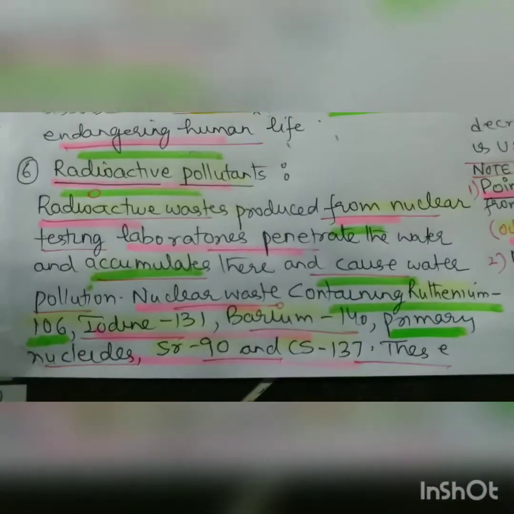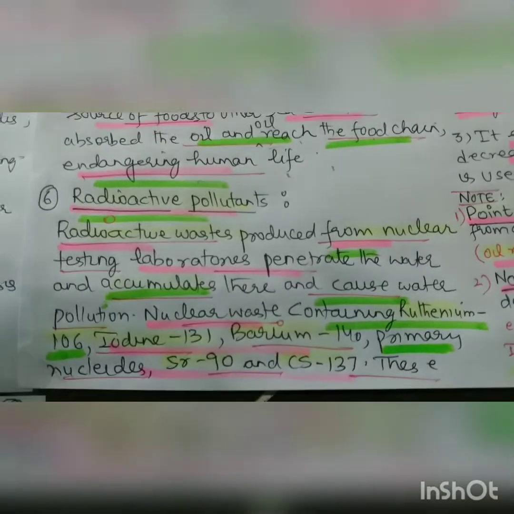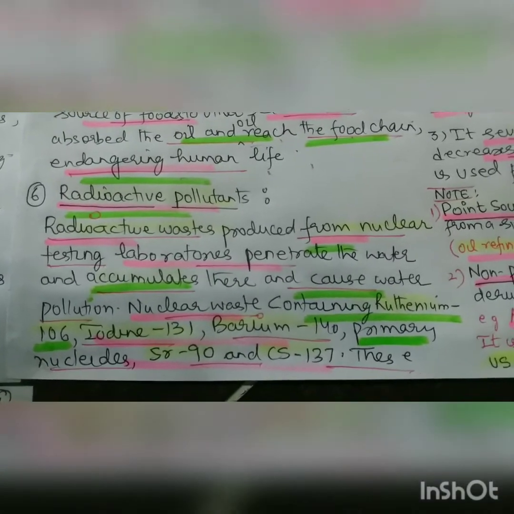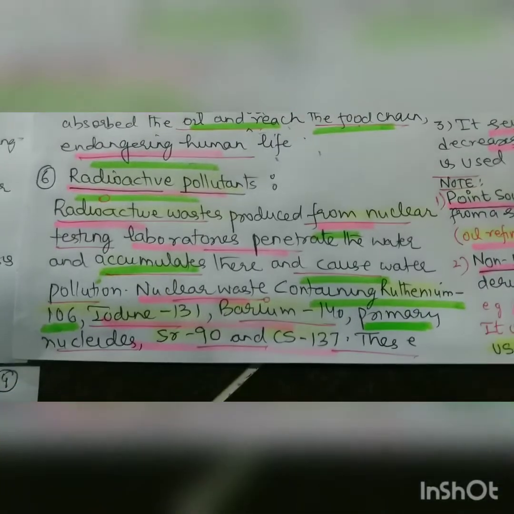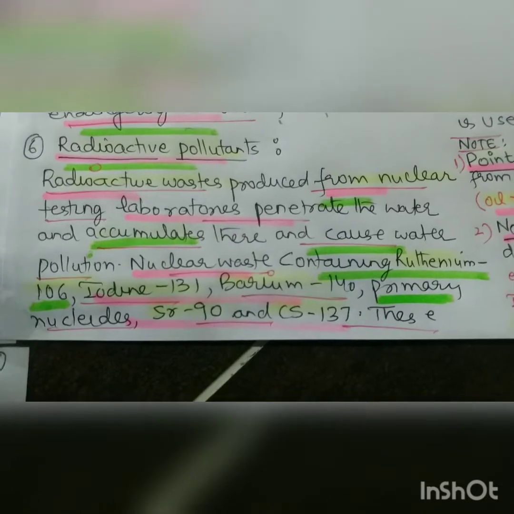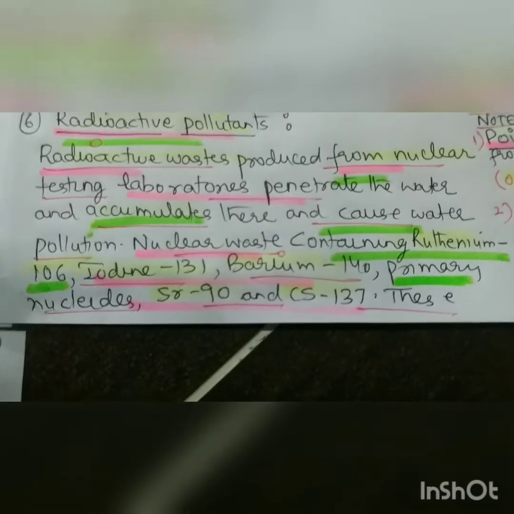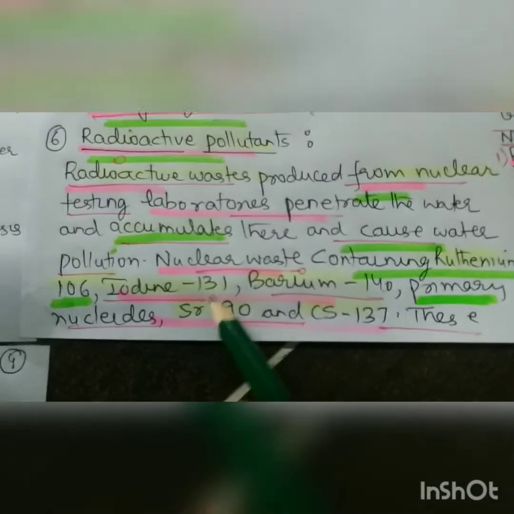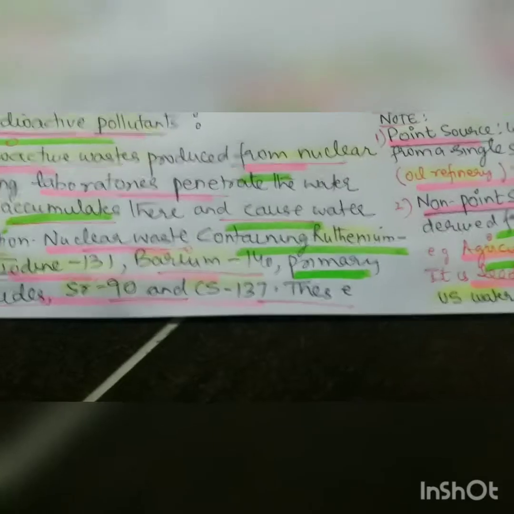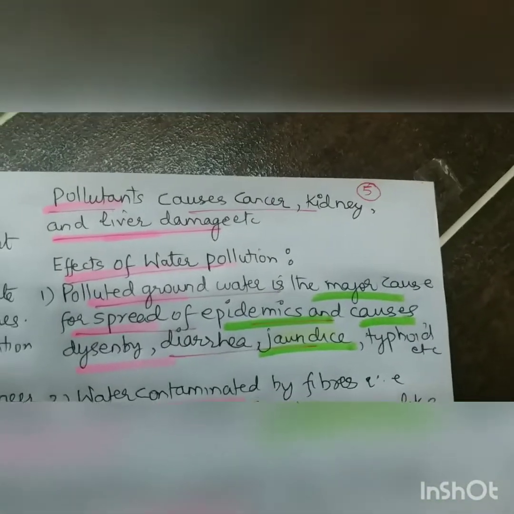So now we are coming to radioactive pollution. Radioactive waste is produced from nuclear testing laboratories, penetrates the water and accumulates there and causes water pollution. Nuclear waste contains ruthenium-106, iodine-131, barium-140, primary nuclides. This is very important: strontium-90 causes cancer. Cesium-137. These pollutants cause cancer, kidney and liver damage. Strontium-90 I already told you.